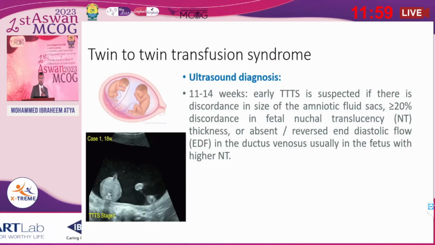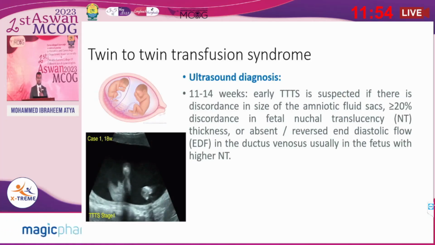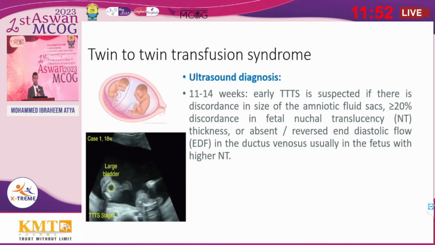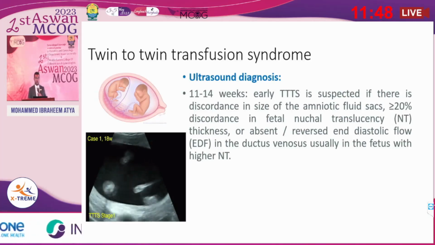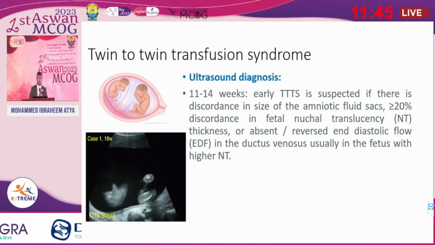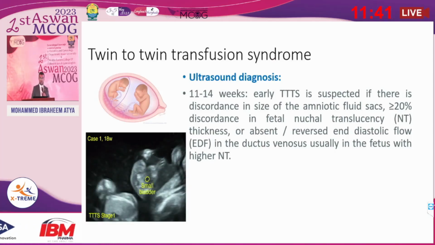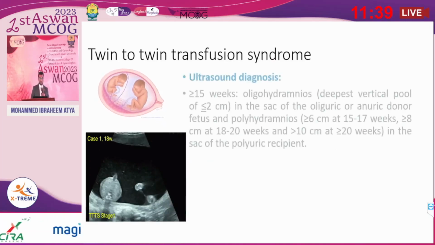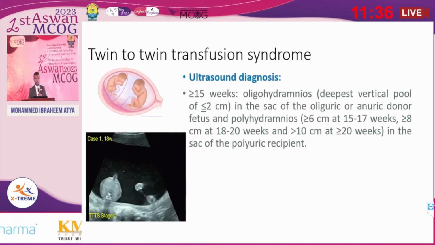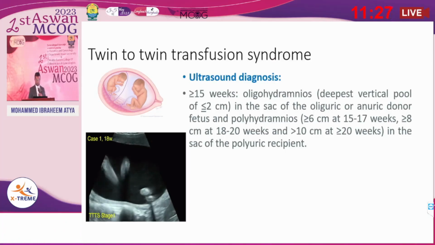On ultrasound, early detection of twin-twin transfusion from 11 to 14 weeks is suspected if there is discordance in the size of the amniotic sacs, discordance in the fetal nuchal translucency, or absent or reversed flow in the Doppler of the ductus venosus in the fetus with higher NT. After 15 weeks, oligohydramnios and polyhydramnios in the sacs allow us to detect twin-twin transfusion syndrome.